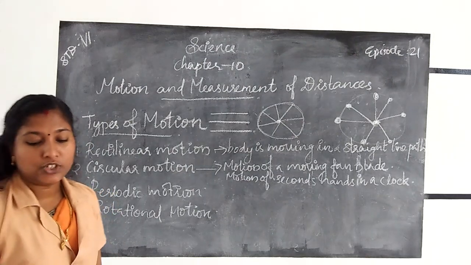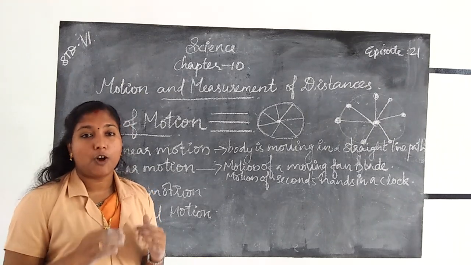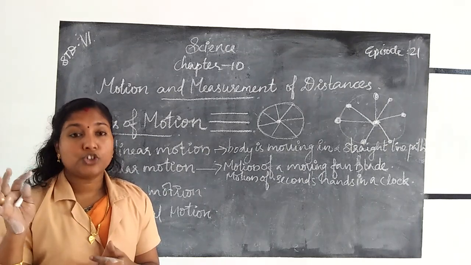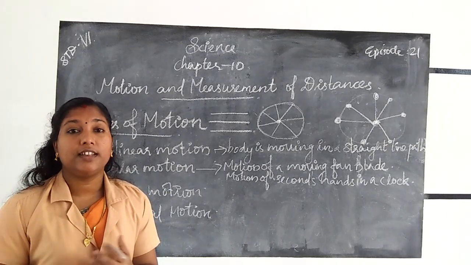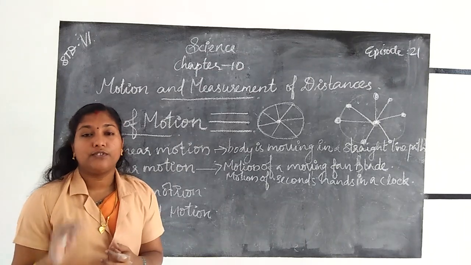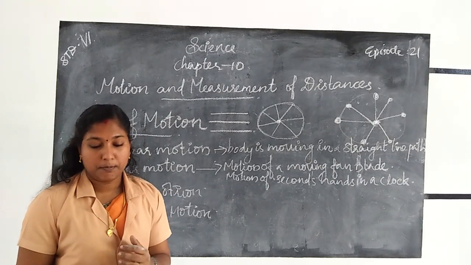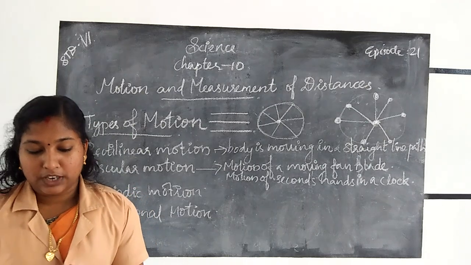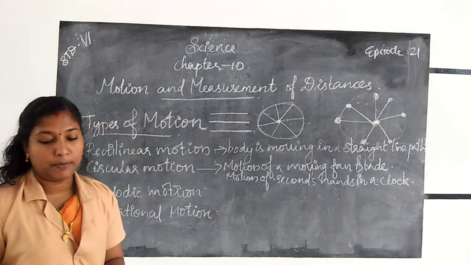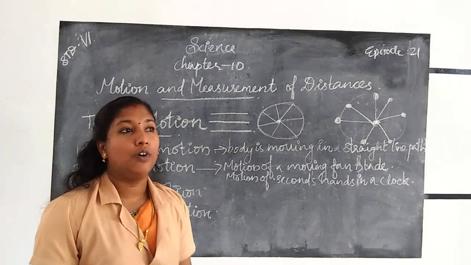That means motion in which an object repeats its motion after a fixed interval of time is called periodic motion. Example for periodic motion, the oscillation of a pendulum, the to and fro motion of a pendulum.